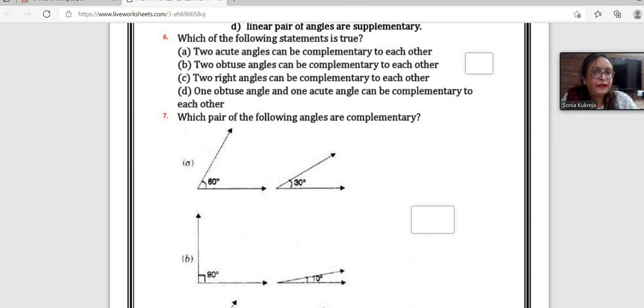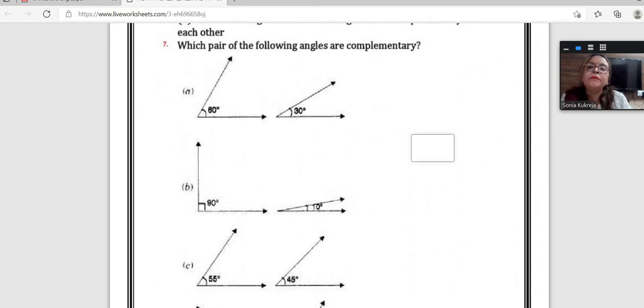Tanush, would you like to answer question 6? Which of the following statements is true? Two acute angles can be complementary to each other. Two obtuse angles can be complementary to each other. Two right angles can be complementary to each other. One obtuse angle and one acute angle can be complementary to each other. Which one do you think? The answer is option A. Two acute angles can be complementary to each other. Okay, very good.